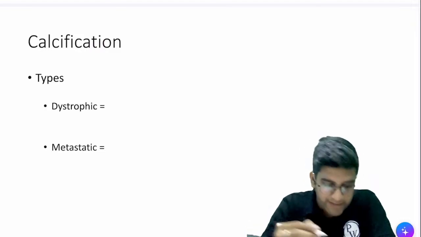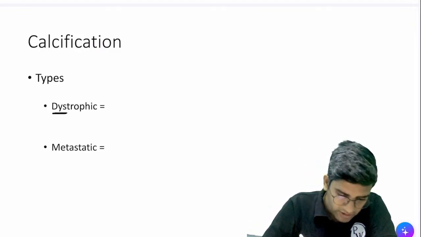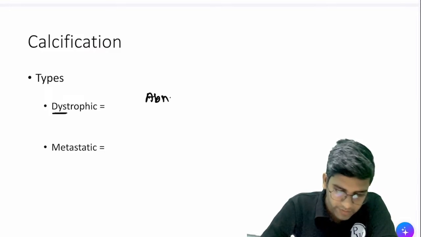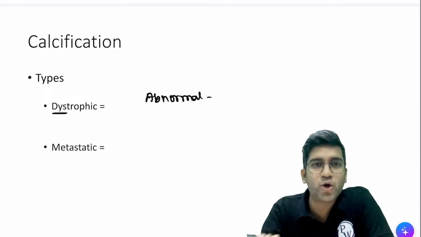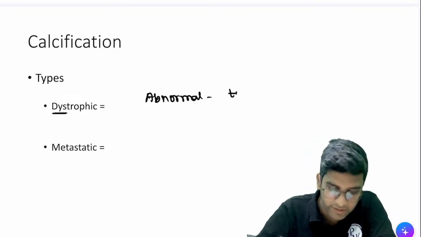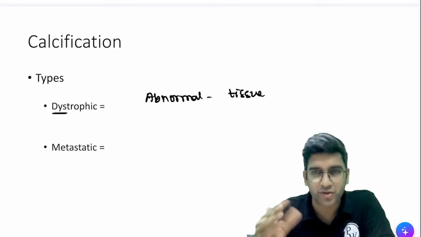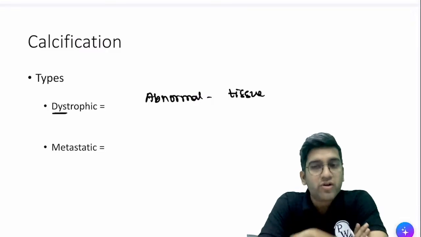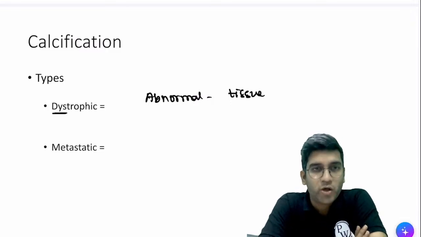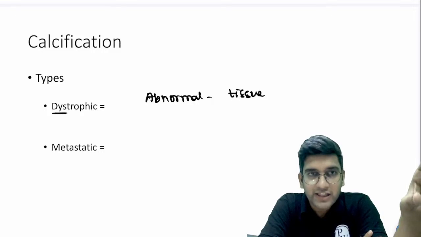Dys means abnormal. Trophy means tissue or cells, whatever it is. So it's an abnormal tissue, an abnormal growth. So dystrophic means the tissue is abnormal. Everything is there in the name.